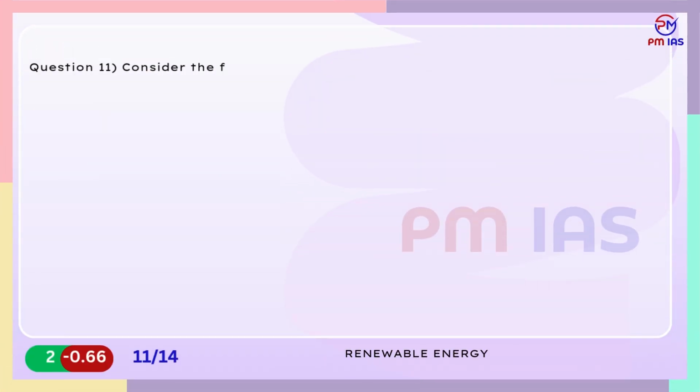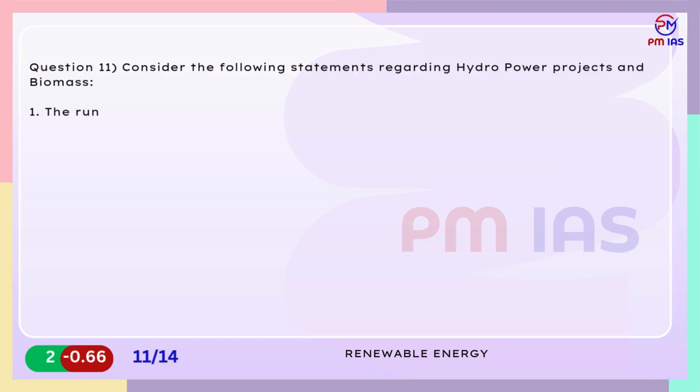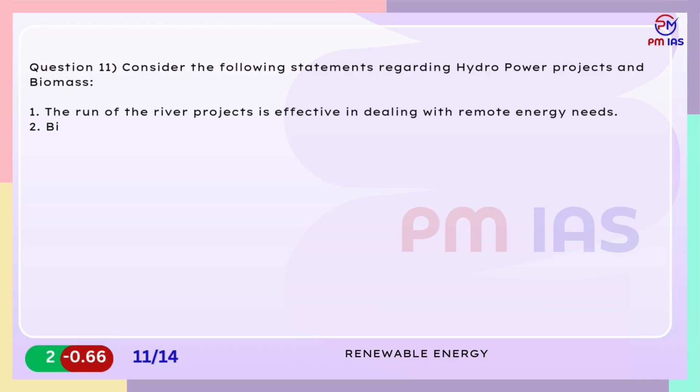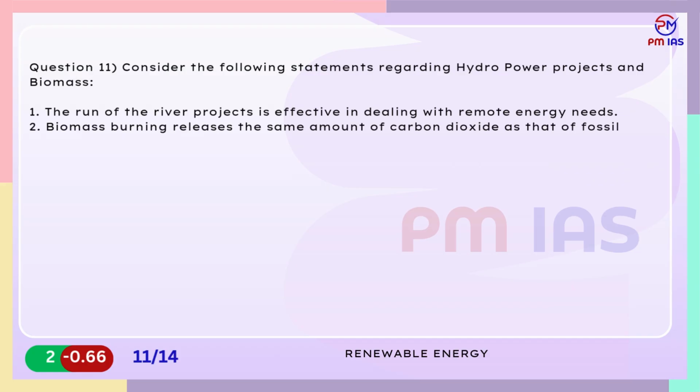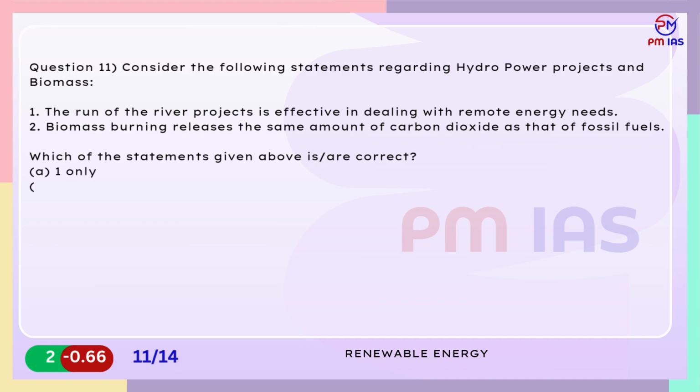Question 11. Consider the following statements regarding hydropower projects and biomass. 1. The run-of-the-river projects is effective in dealing with remote energy needs. 2. Biomass burning releases the same amount of carbon dioxide as that of fossil fuels. Which of the statements given above is/are correct? A. 1 only. B. 2 only. C. Both 1 and 2. D. Neither 1 nor 2.